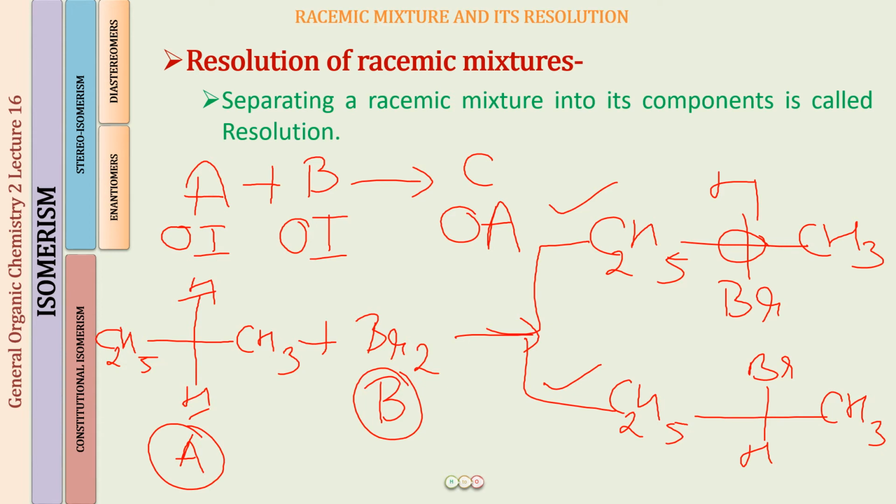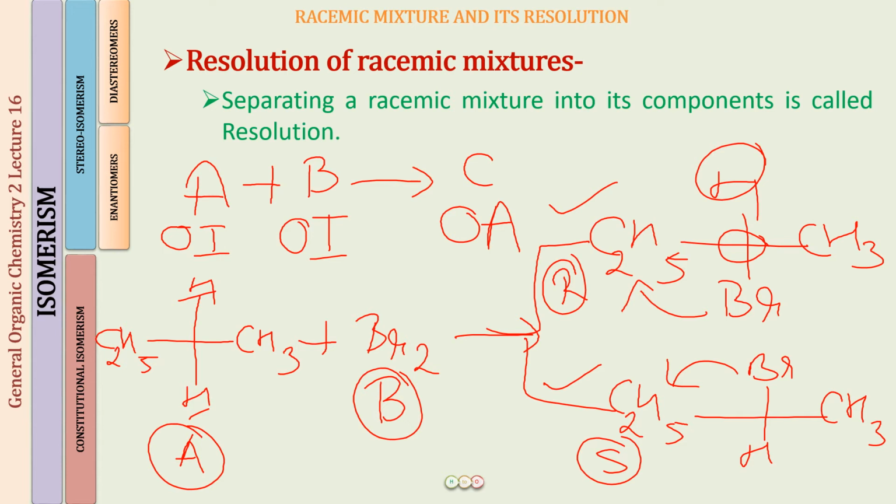Want to check that? Let us quickly write down the RS configuration for them. You know that these are stereoisomers because they have the same groups around the chirality center. Bromine is going to be priority group number 1. I'm not going to go into the details of that. You all know that, right? And hydrogen is present on the vertical position, so you have to go by the arrow only. So this is going to be clockwise. So this is R configuration, and here this is going to be the S configuration. So aren't these two the enantiomers of each other? If you place them in front of a mirror, you will realize this as well.